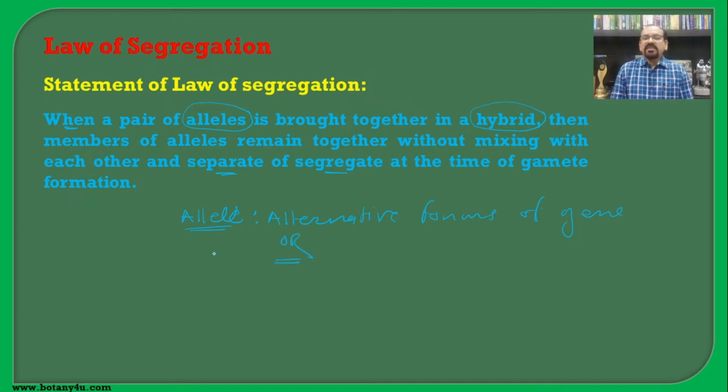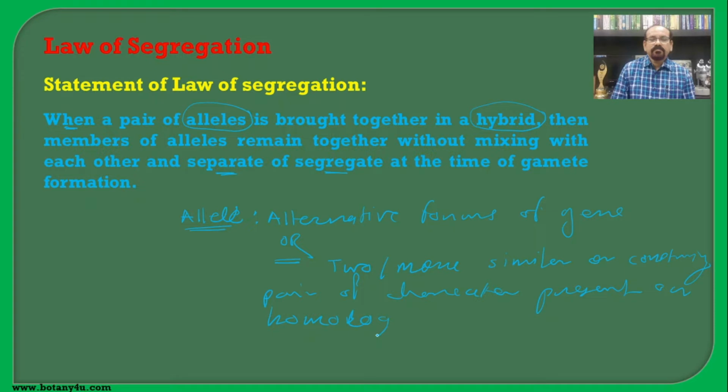The other definition, which has the correct meaning of the allele, is two or more similar or contrasting, means opposite, pair of characters present on homologous chromosomes on corresponding loci. Corresponding means the same, loci means the position.